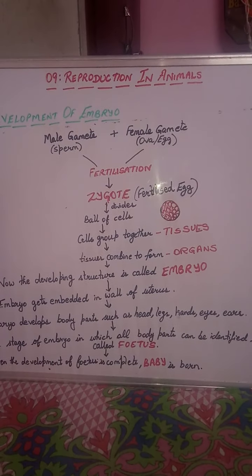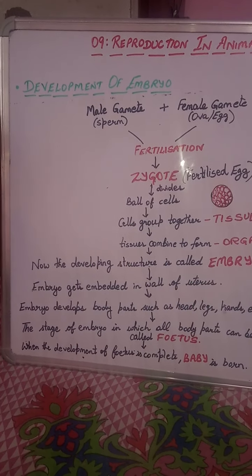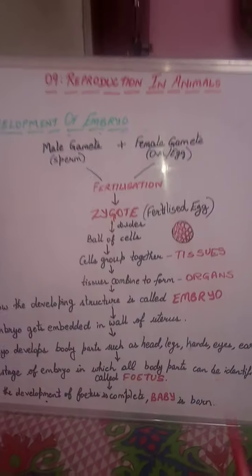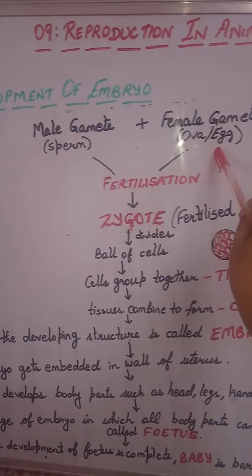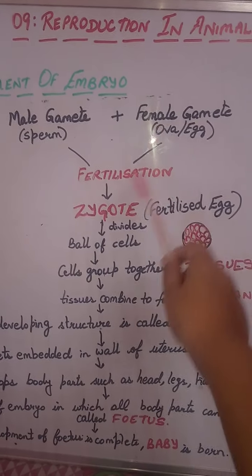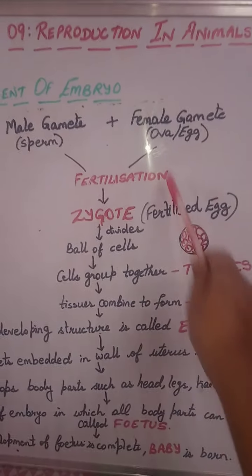Chapter 9, Reproduction in Animals. The topic is development of embryo. In this process, the male gamete, that is the sperm, and the female gamete, that is the ova or the egg, fuse with each other. This process is termed as fertilization.